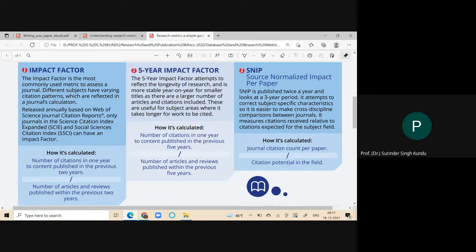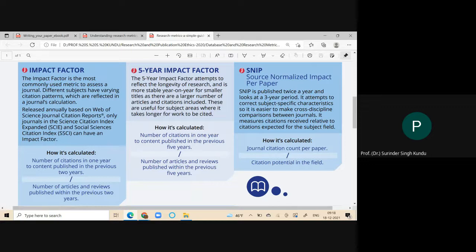The denominator will be the number of articles and reviews. Editorials and other kinds of publications are not included in the case of the impact factor. Try to underline it: only the number of articles and reviews published within the previous 2 years will become the denominator, and then you can calculate your impact factor. The next one is the same thing, the 5-year impact factor, as we have already discussed in the previous lecture.